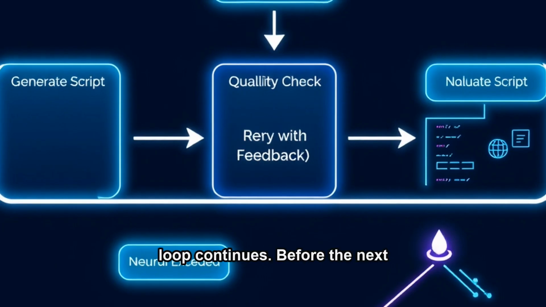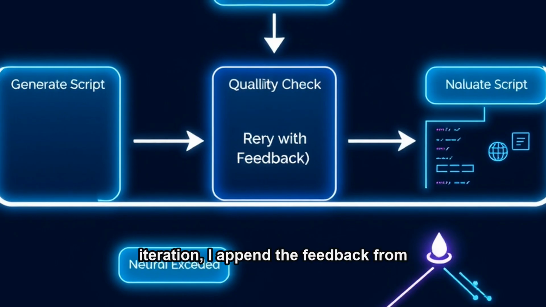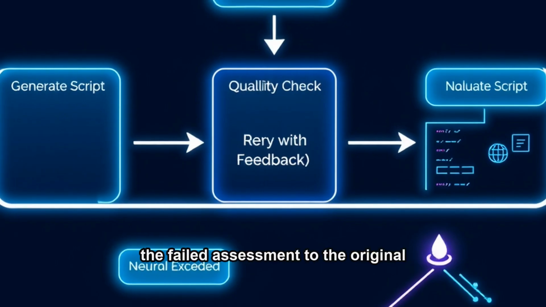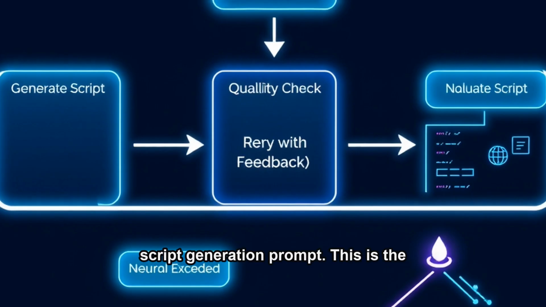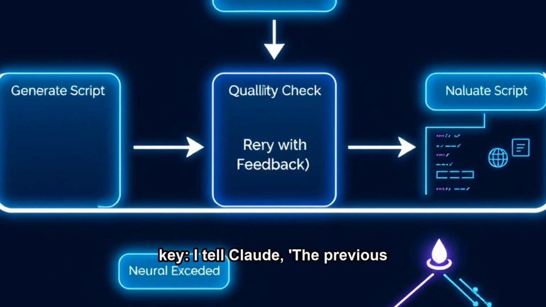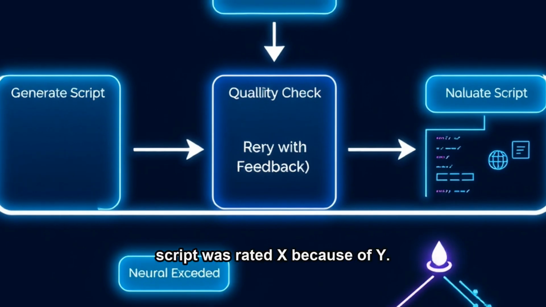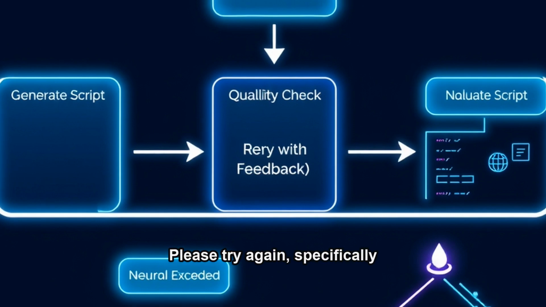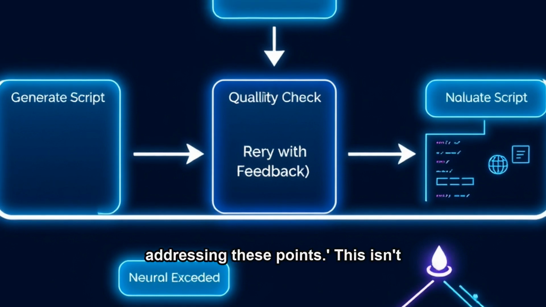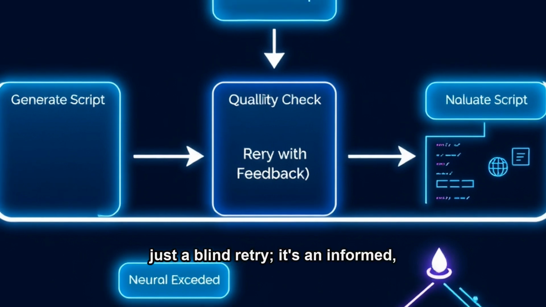Before the next iteration, I append the feedback from the failed assessment to the original script generation prompt. This is the key. I tell Claude, the previous script was rated X because of Y. Please try again, specifically addressing these points. This isn't just a blind retry. It's an informed, iterative refinement.